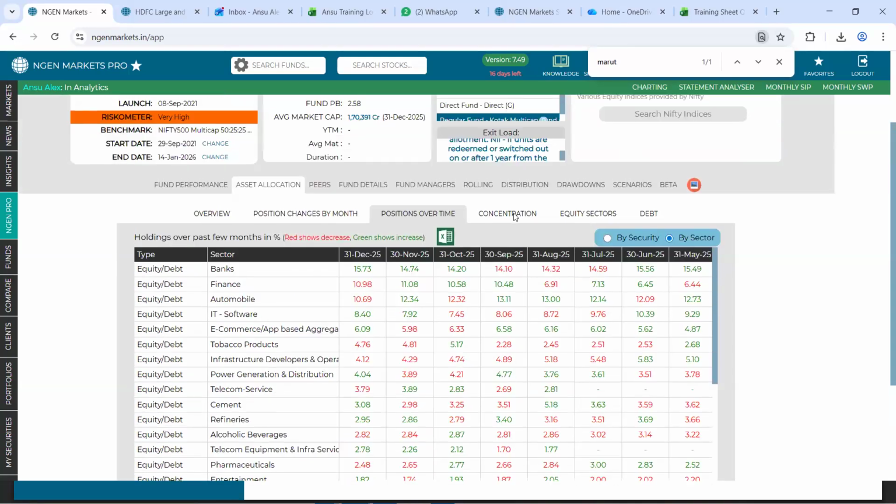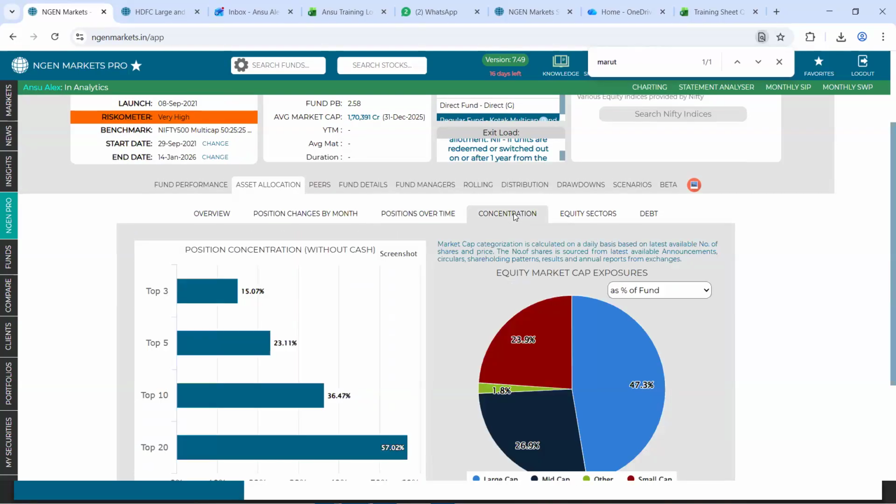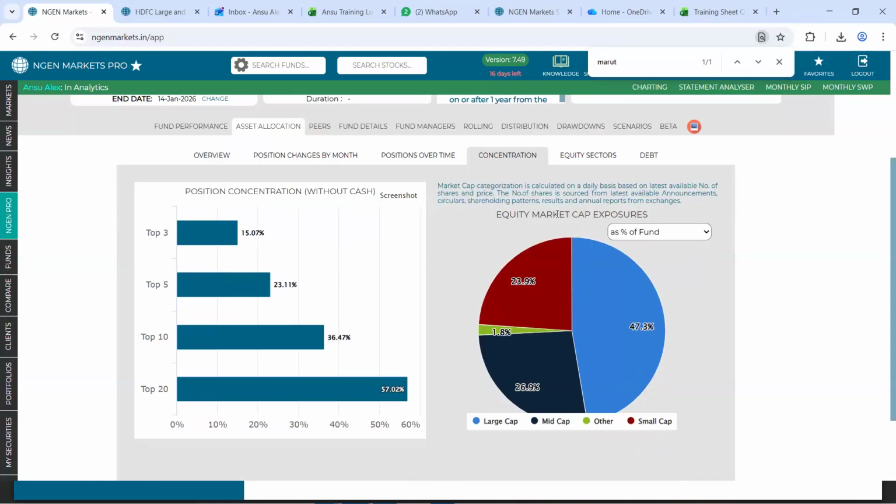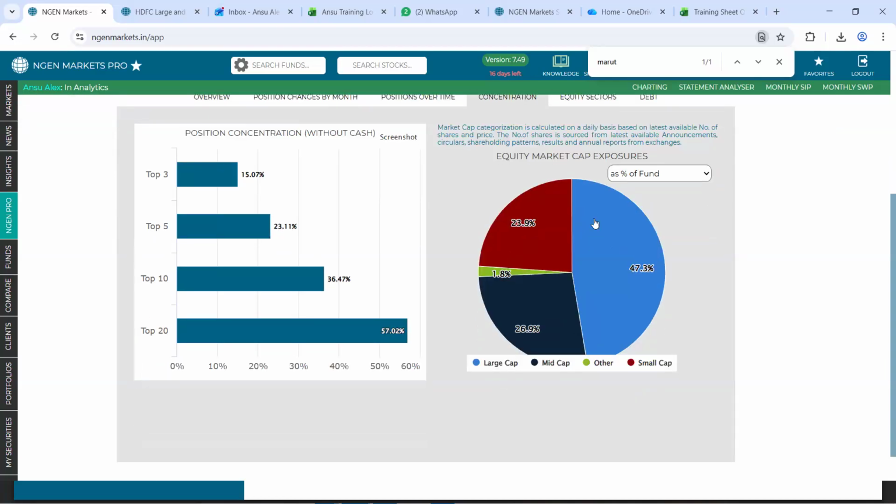Following that, we have the fourth tab called concentration. Firstly, it tells you the equity market cap exposure. It will tell you the split in terms of large, mid, and small cap of the portfolio of this respective fund. Now, once we add this: mid cap 26%, small cap 23%, and large cap 47%.